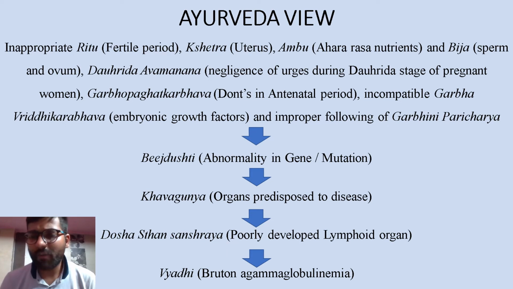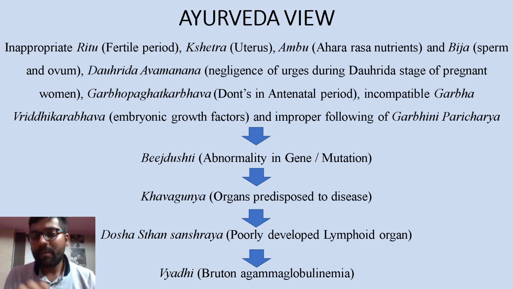Moving to the Ayurveda view of this disease, inappropriate ऋतु, क्षेत्र, अंबु, बीज, दोहद, अवमानना, गर्भोपघातकर भाव, गर्भ वृद्धिकर incompatible भाव, and not following properly गर्भिणी परिचर्या. These are the निदान of this disease, and this causes बीज दुष्टि, that is abnormality in gene or mutation.